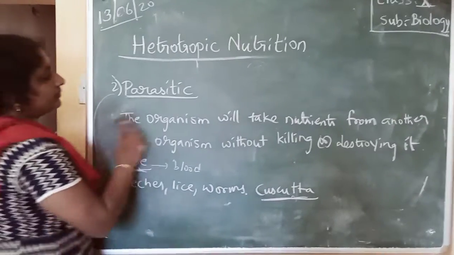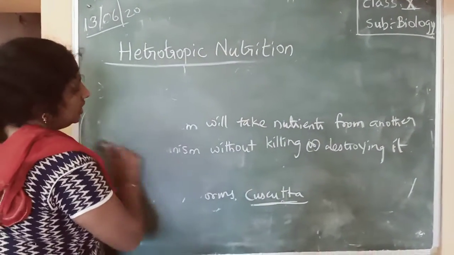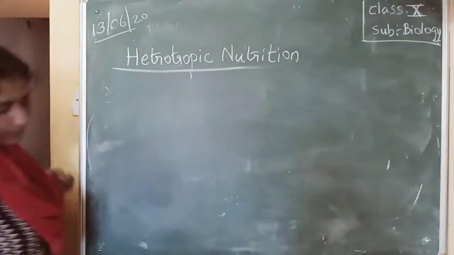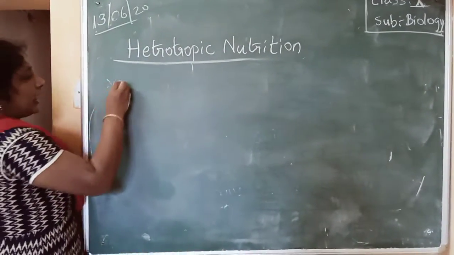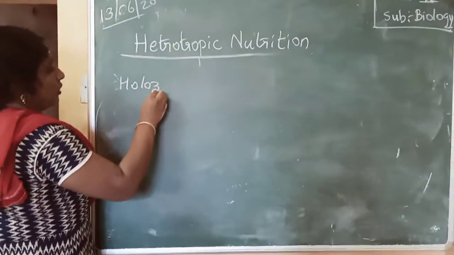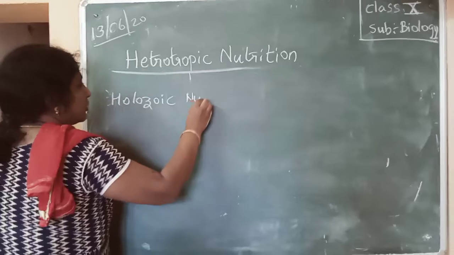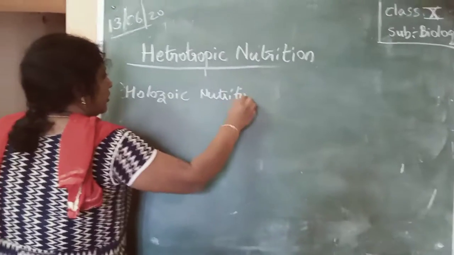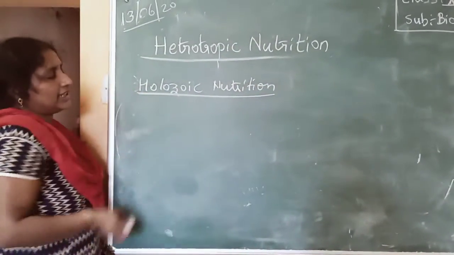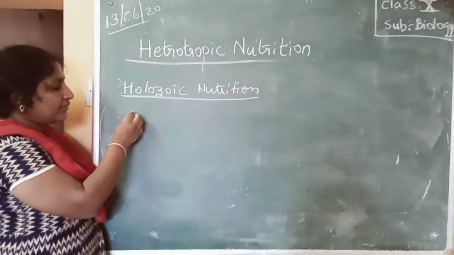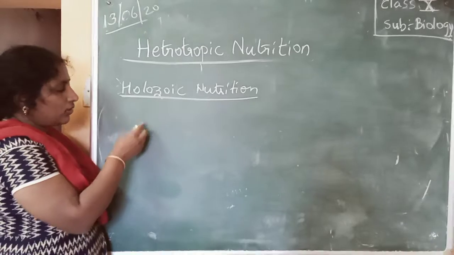Now coming to holozoic nutrition, which is very important. Holozoic nutrition is seen in human beings, from lower organisms upward. In this, the organism takes the food as a whole.